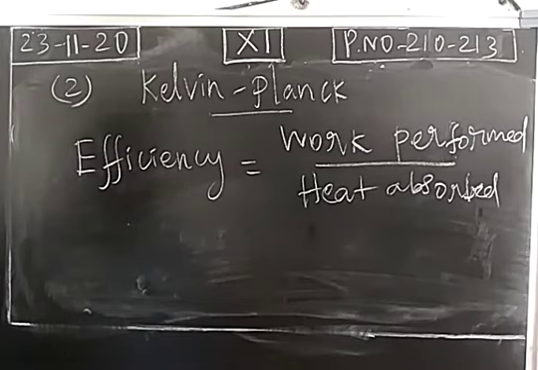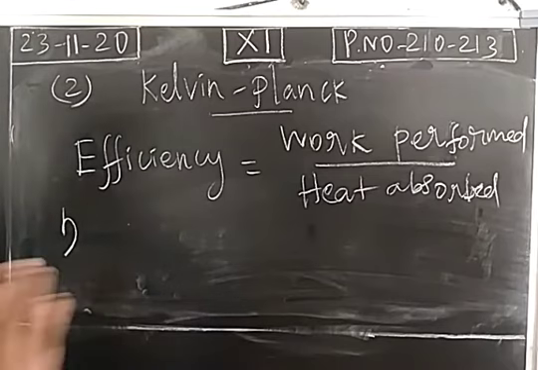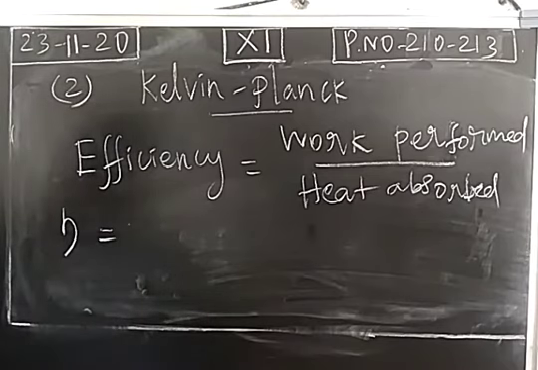As we told, 100% efficiency is not possible according to Kelvin-Planck's statement. If you need 100% efficiency, it means there will be some changes in the system. Okay. Efficiency symbol eta. Eta is the efficiency symbol.